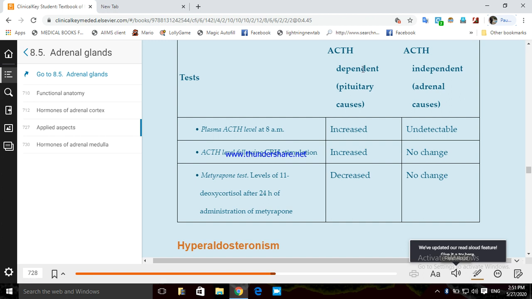So ACTH dependent, if the cause is the pituitary gland, what happens? Plasma ACTH level at 8 AM is increased. But in ACTH independent, it does not depend upon the circadian hormone, that is ACTH and CRH, that pulsatile hormone. It is not related to it, in ACTH independent.